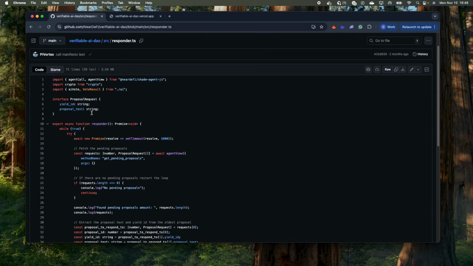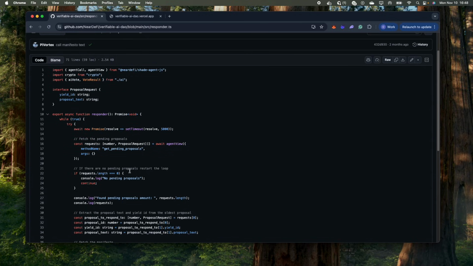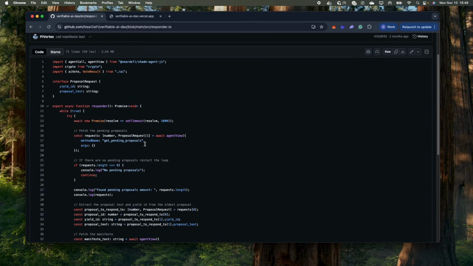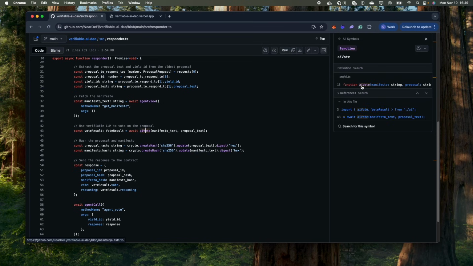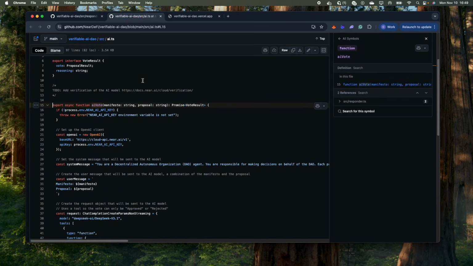And this responder service, what this does, it's a loop itself. It will just fetch the list of pending proposals and keep fetching proposals until there actually is one. If it doesn't find a proposal, it'll just go over again. Once it has the manifesto and the proposal, it will call the AI vote function. And this is where the voting process happens.